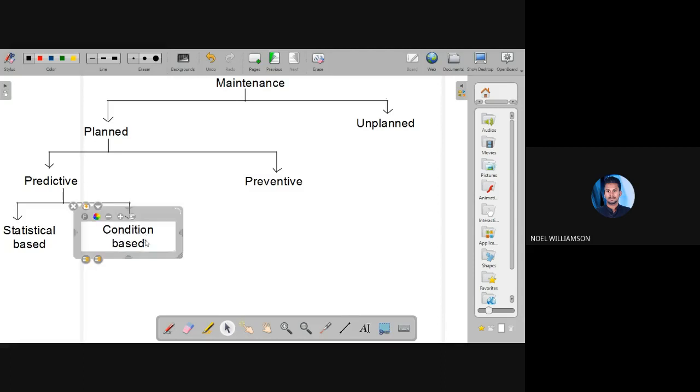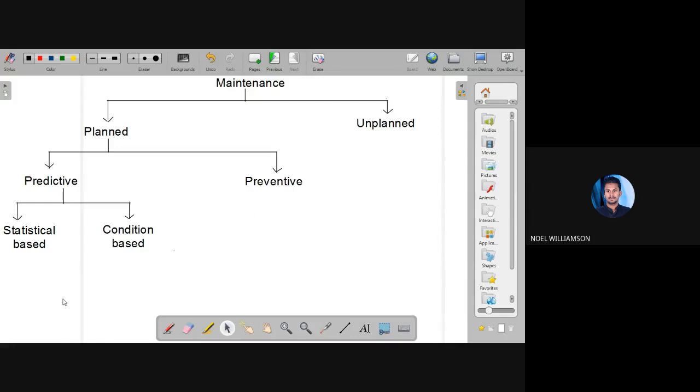Now, condition based. Condition based maintenance means based on the condition of the product. Sometimes the engine becomes overheated, or some alarm comes from the engine, or some unwanted noise arrives.